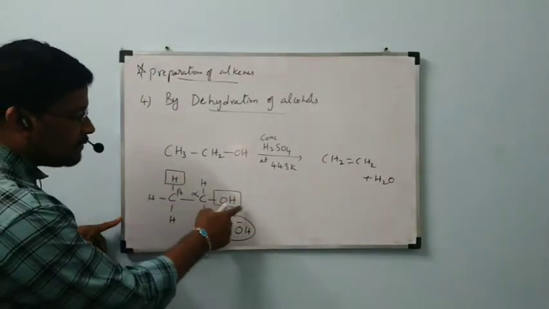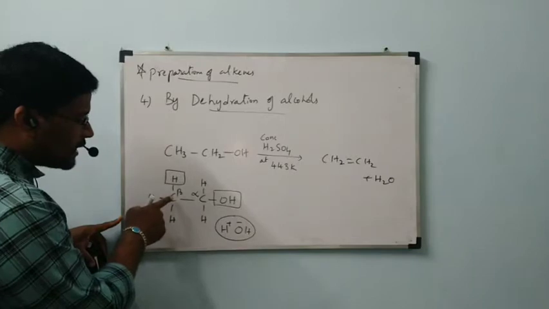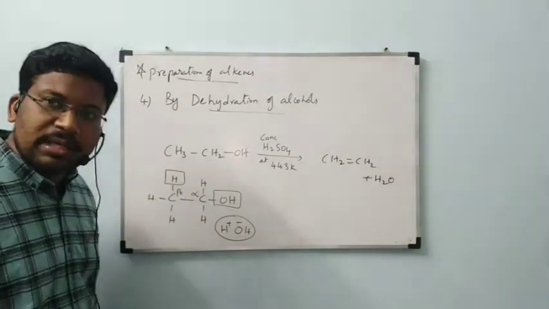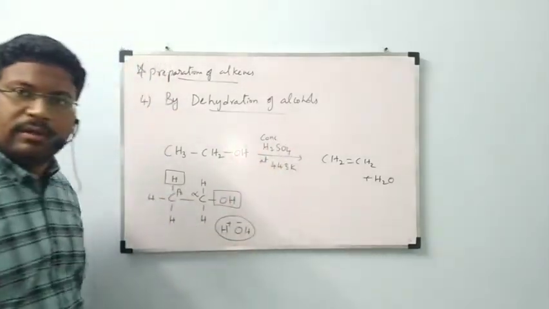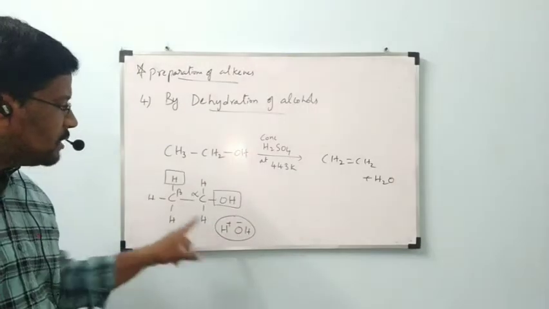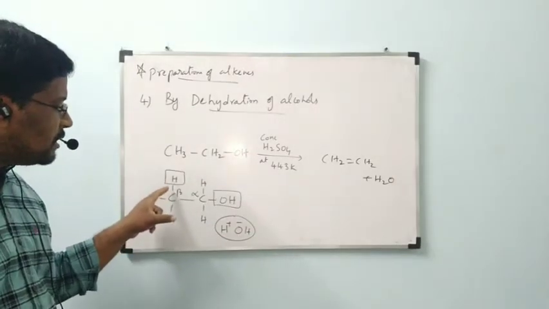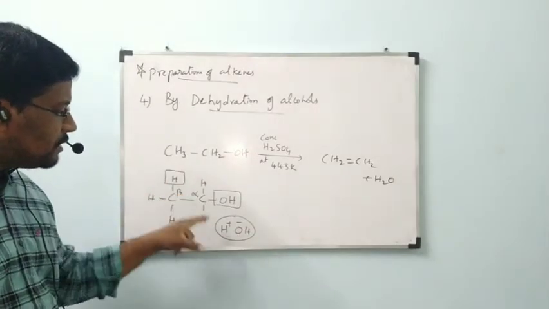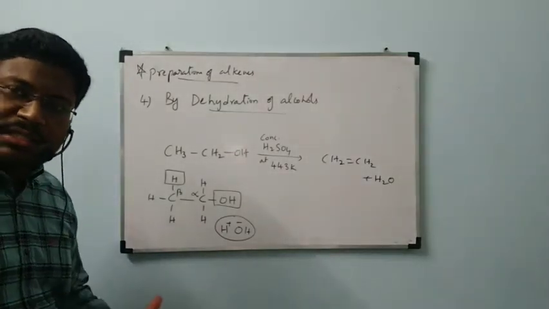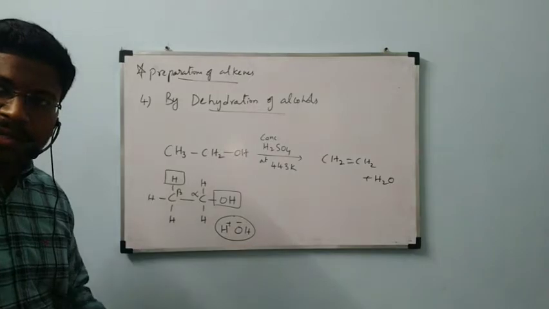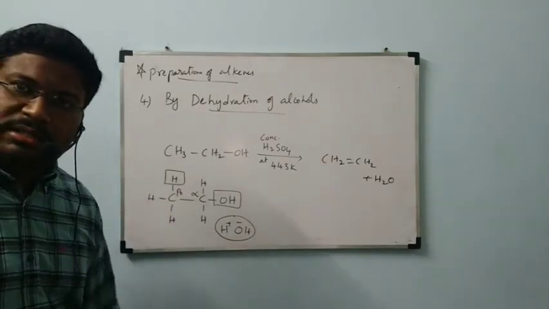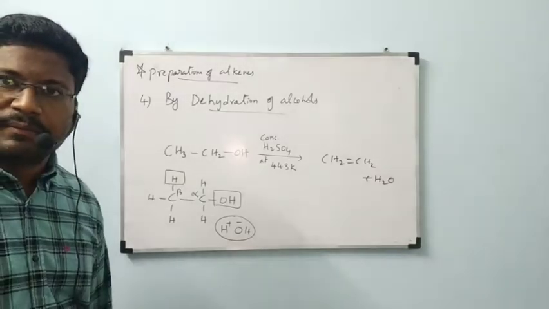From the alpha carbon one particle is removed, from the beta carbon one particle is removed, then we will get a double bond between carbon and carbon. From this carbon OH minus is removed, from this carbon H plus is removed, this bond is shifted as a double bond, and we will get an alkene. This is also an example of beta elimination, because here hydrogen is removed from the beta carbon.